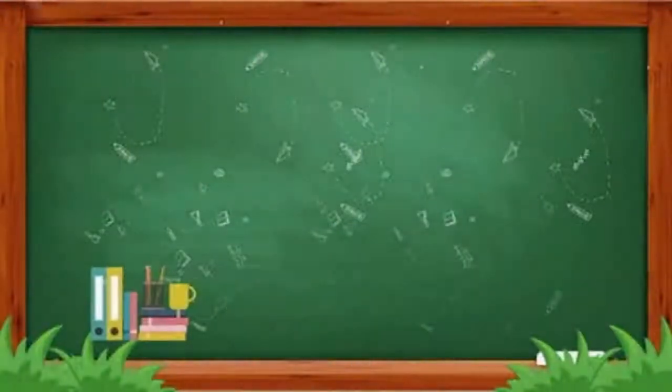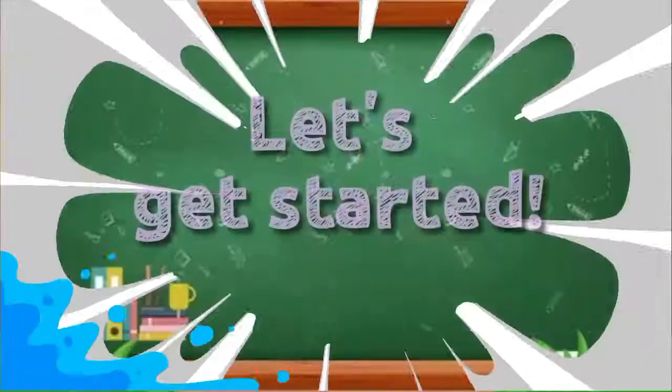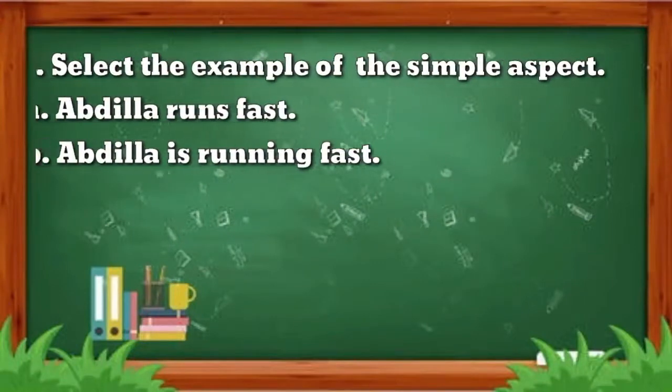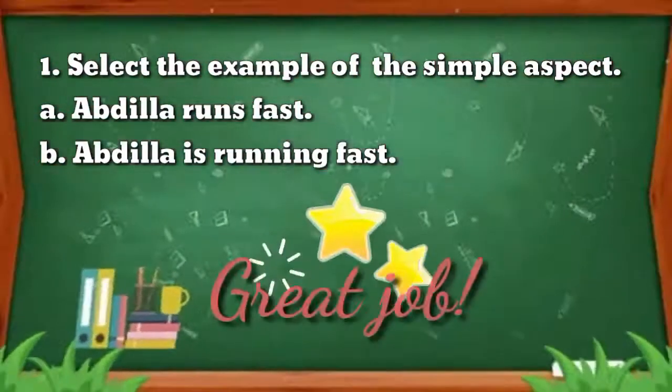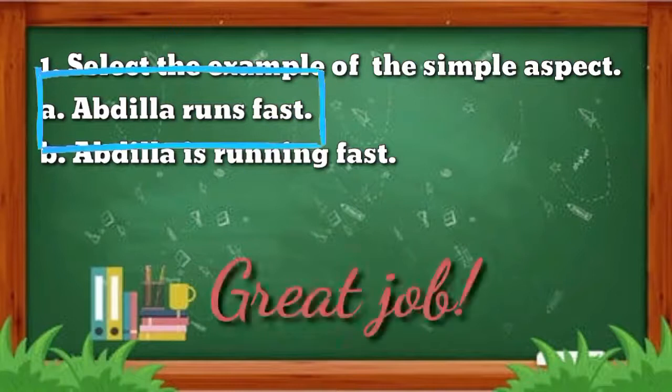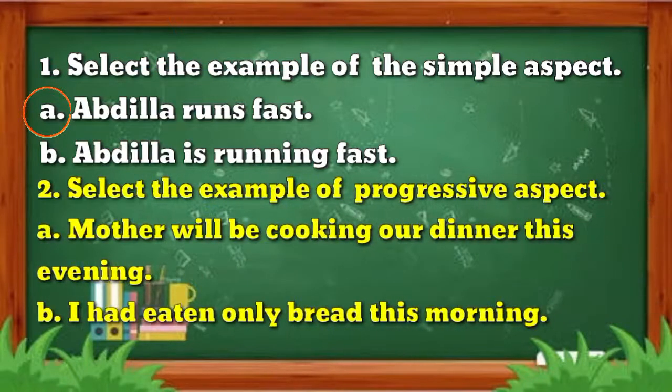Are you ready? Let's get started. Number 1. Select the example of the simple aspect. Letter A. Abdillah runs fast. Letter B. Abdillah is running fast. What is your answer, learners? Great job! The answer is letter A. Abdillah runs fast is an example of simple aspect.